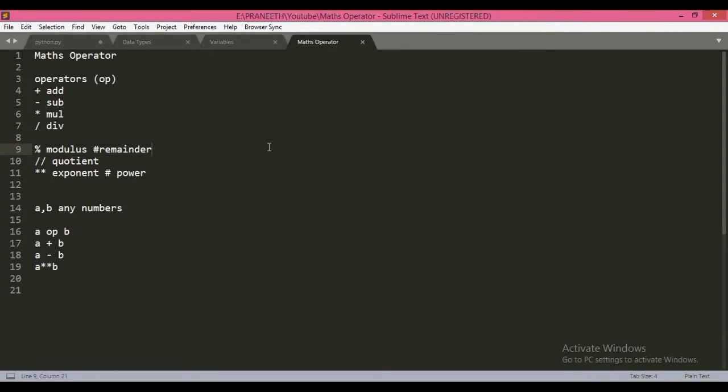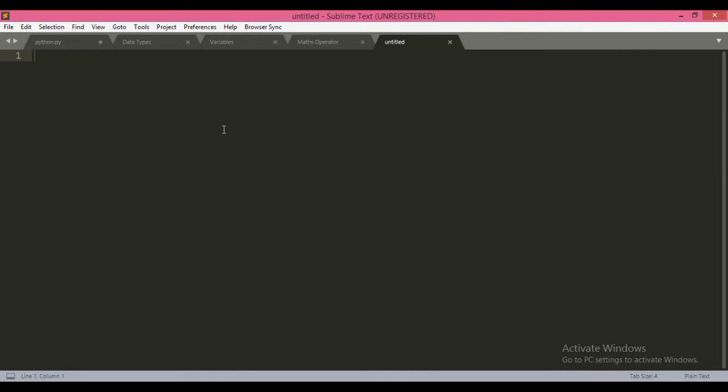Hi guys, in the last lecture we learned the mathematical operators used in Python. Today, we will learn more about strings. In the data types lecture, we discussed what strings are. Today, we will deep dive into strings more.